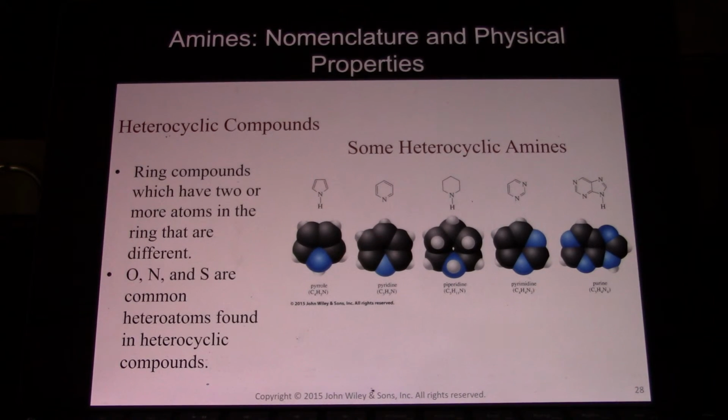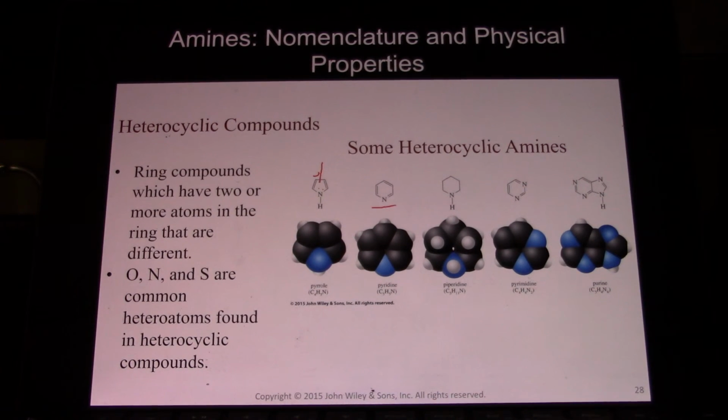Heterocyclic compounds. These are rings which have 2 or more different kinds of atoms. Oxygen, nitrogen, and sulfur are the common heteroatoms. So here we have pyrrole, and this is actually aromatic, because of those 2 electrons you have a delocalized 6 in there.